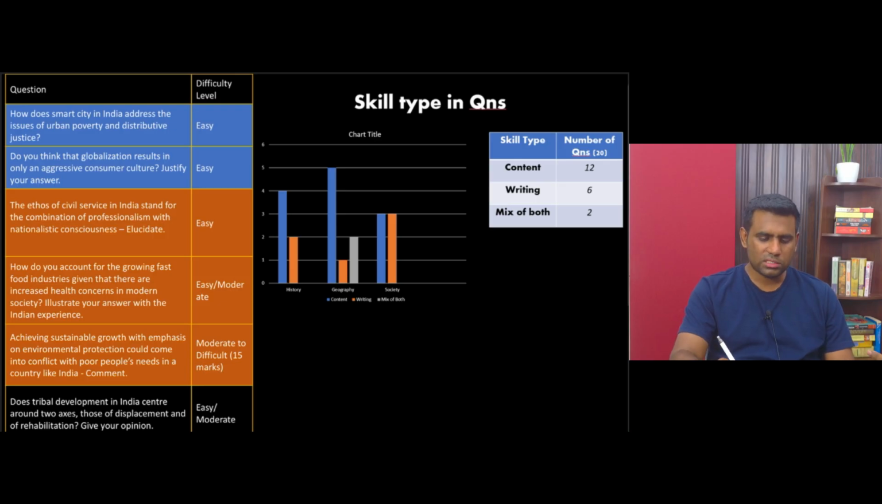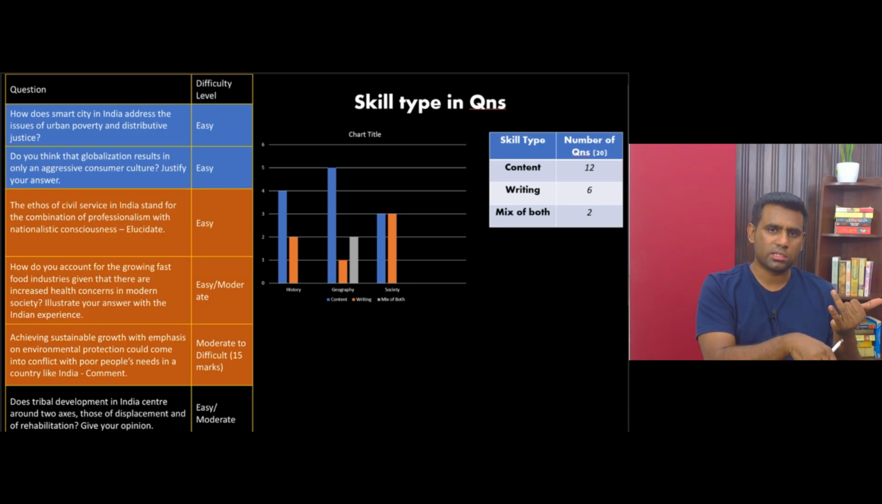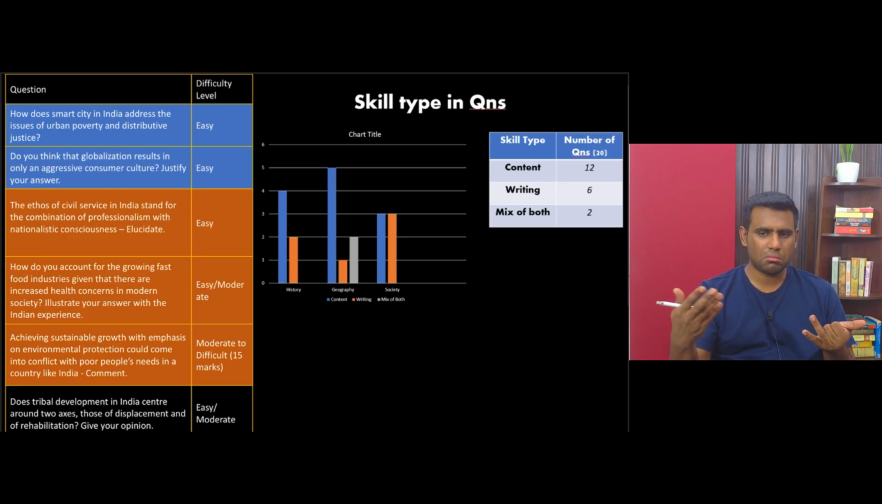How do smart cities in India address the issue of urban poverty and distributive justice? Anybody who has cleared prelims will know the components of smart cities, right? You have last mile connectivity, door to door, doorstep transportation facilities, and you have accessible infrastructure, right? You have paver blocks laid out, you have over bridges at intersections, right? And then you have affordable transportation, mass transportation like metro, railway systems. And then you have Wi-Fi facilities, you have parks for recreational facilities, right? These are the aspects of a smart city.